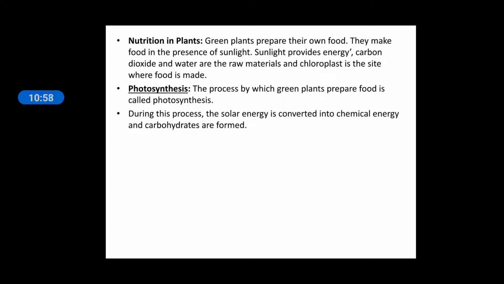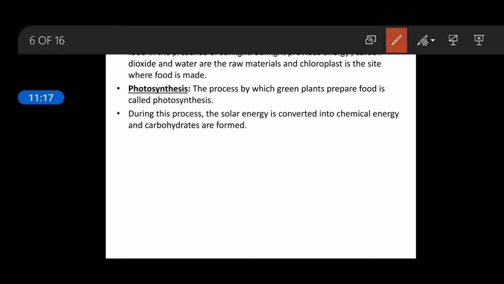So in this line, it is said that solar energy, meaning sunlight, is falling on the plant, and pigments like chlorophyll receive that light. This light energy is present in the form of photons.